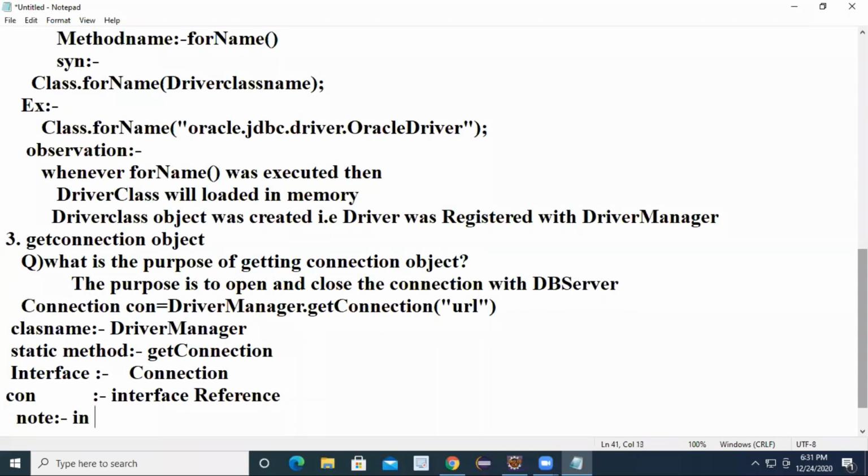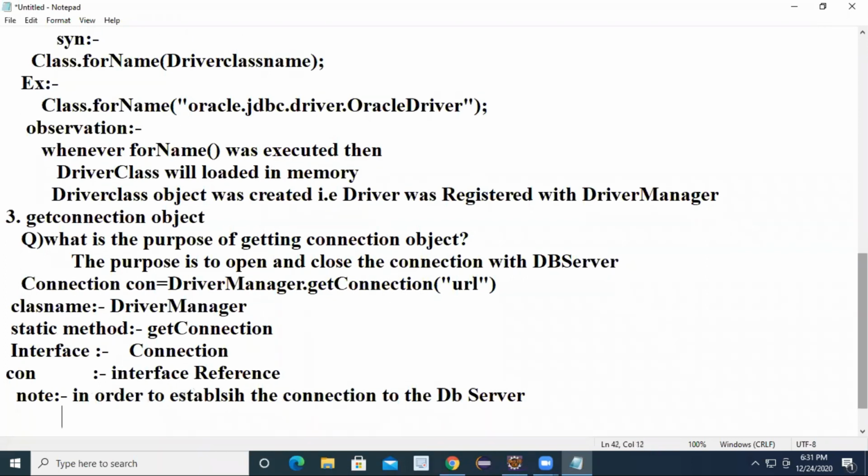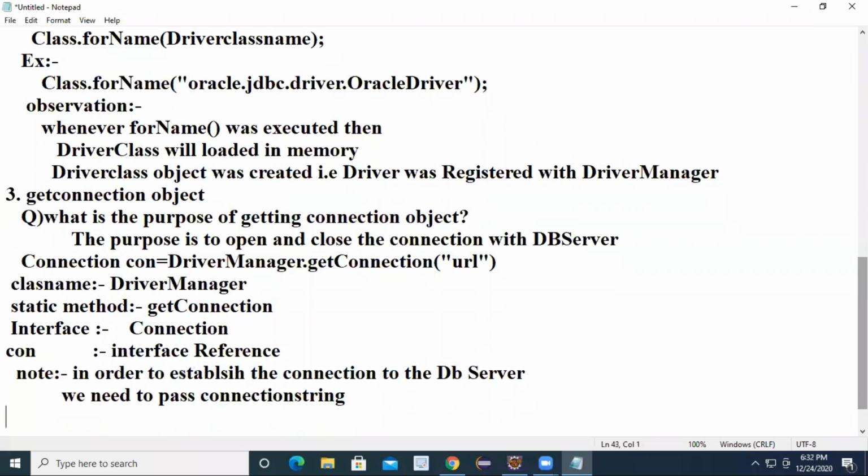So here I will write one note. In order to establish the connection to the database server, we need to pass the connection string, or you can simply call it the database URL.